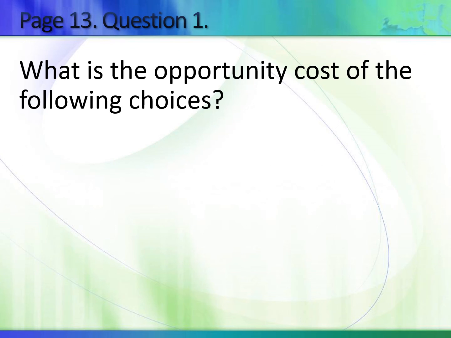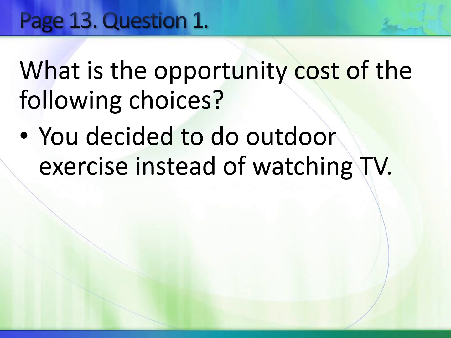Okay, let's do more exercise. What is the opportunity cost of the following choices? You decided to do outdoor exercise instead of watching TV. So what you want here is to do outdoor exercise. What you give up is watching TV. So watching TV is the opportunity cost because that is what you give up.